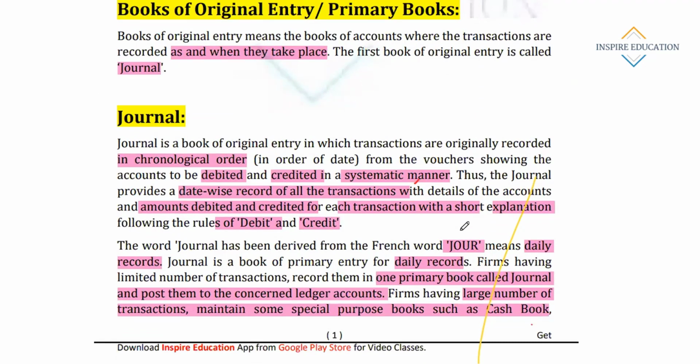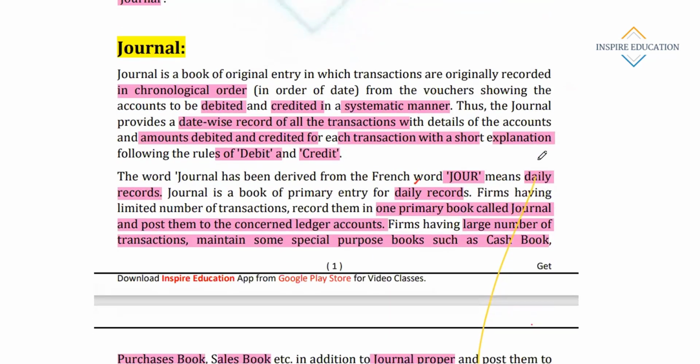Books of original entry means books of accounts where transactions are recorded for the first time. Whenever any kind of transaction happens, it is recorded for the first time in the book of original entry, that is called journal. All the first-time transactions are recorded in the journal.